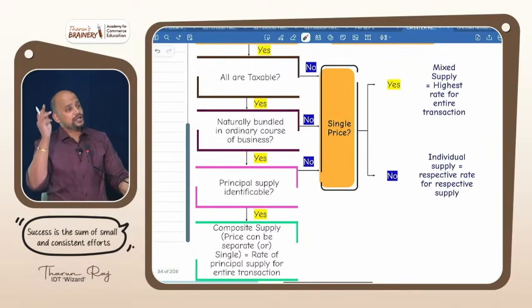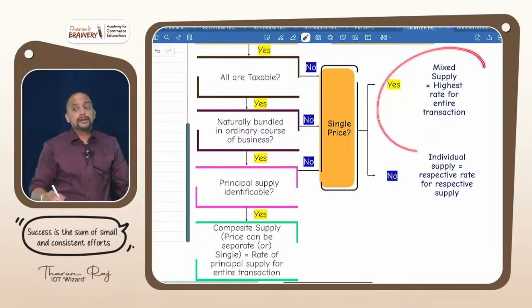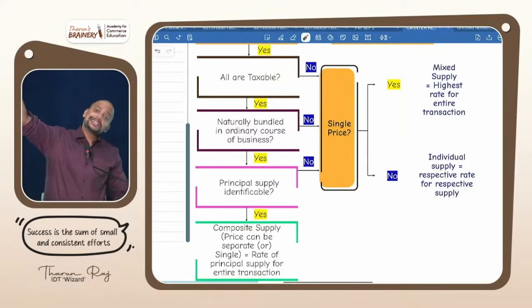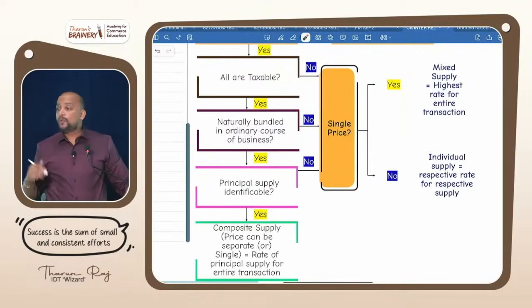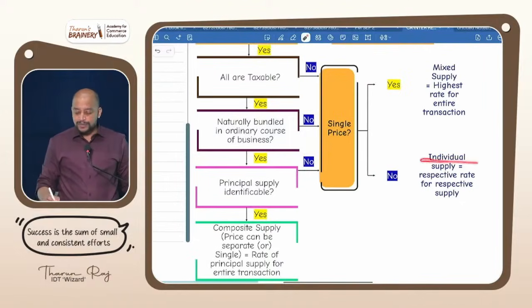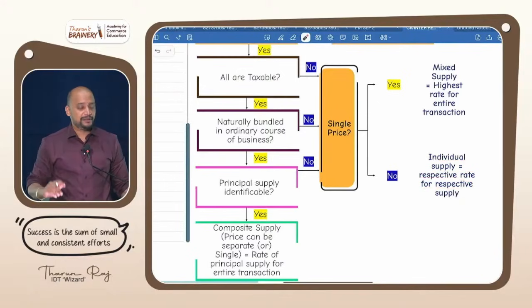Suppose it is not a composite supply, then check whether it is for a single price or not. If it is for a single price, then it will become a mixed supply. When it becomes a mixed supply, which rate should be taken? The highest rate among the given supplies should be taken. What if it is neither a composite supply nor a mixed supply? When it is not a composite supply and it is not for a single price, then it will be individual supplies. Respective rates for respective supplies will be taken.